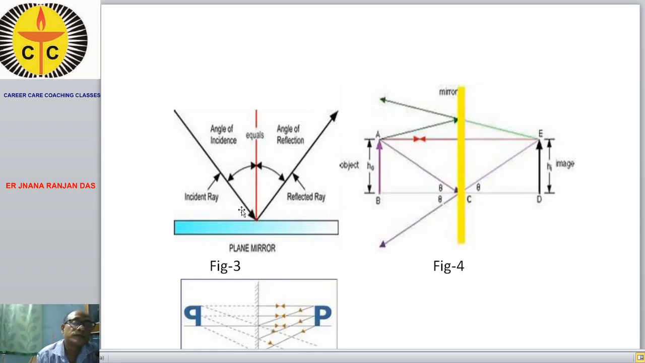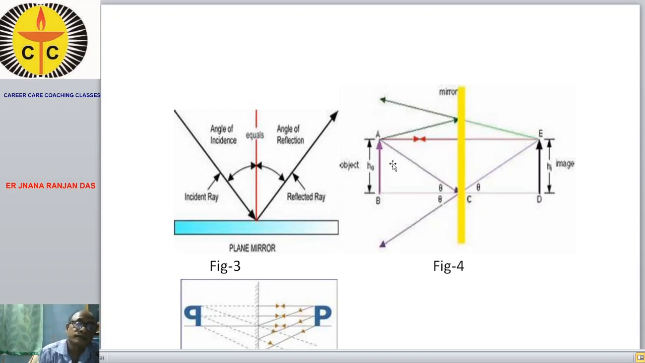That is why the second law explains that the normal, reflected ray and incident ray lie in one plane at the point of incident. The incident ray, the reflected ray, the normal and the point of incident lie in one plane. So this is the explanation for reflection in a plane surface or a plane mirror.